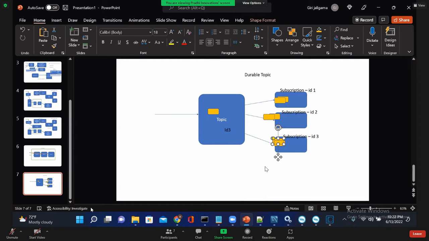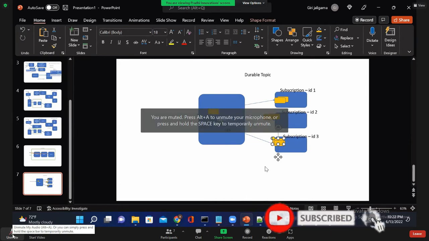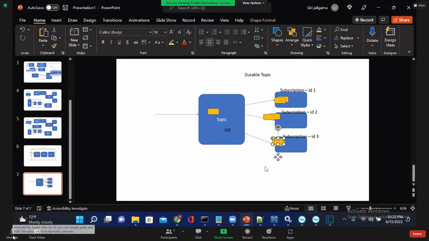Once the subscriber is active, all the stored messages will be delivered to the subscriber. Is that clear? Every durable subscriber will have a subscription ID.